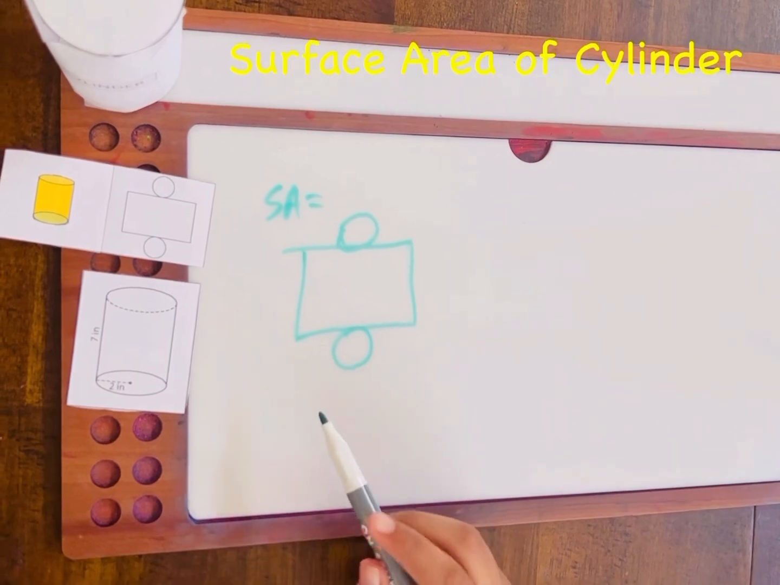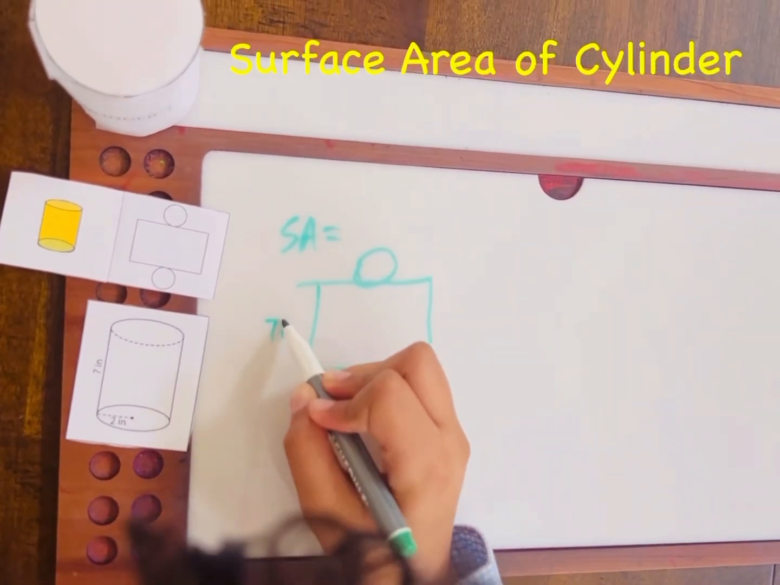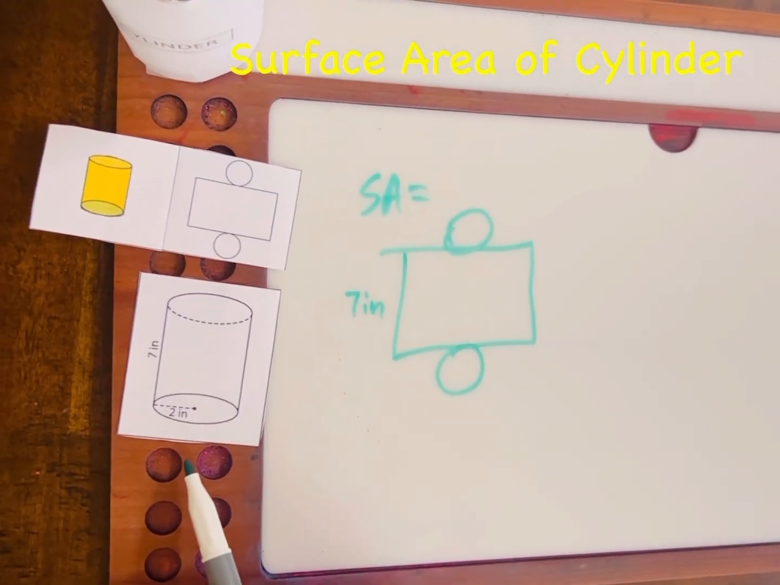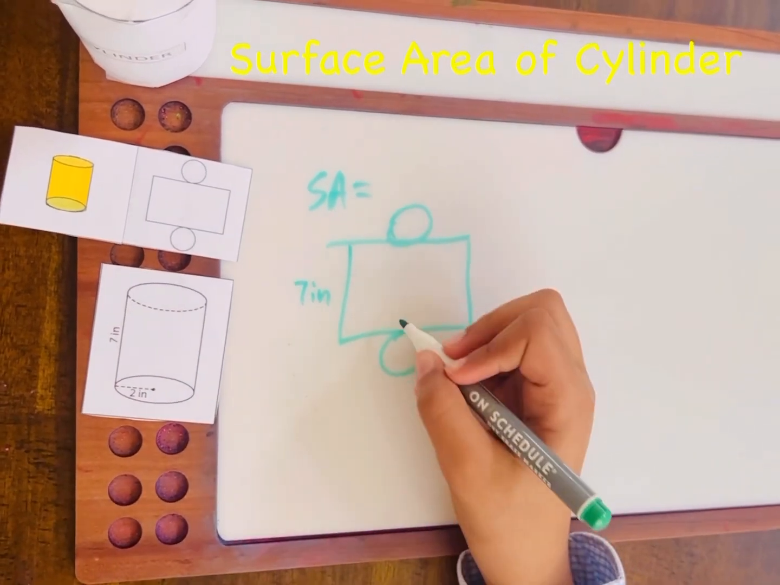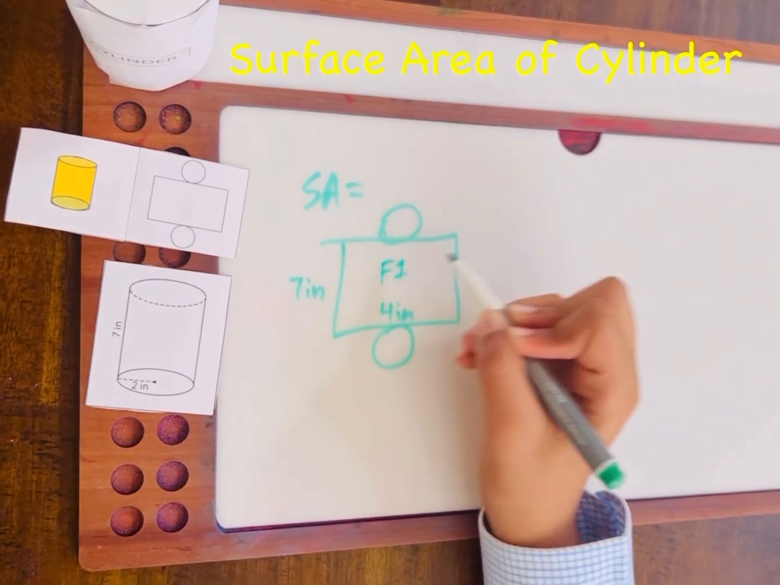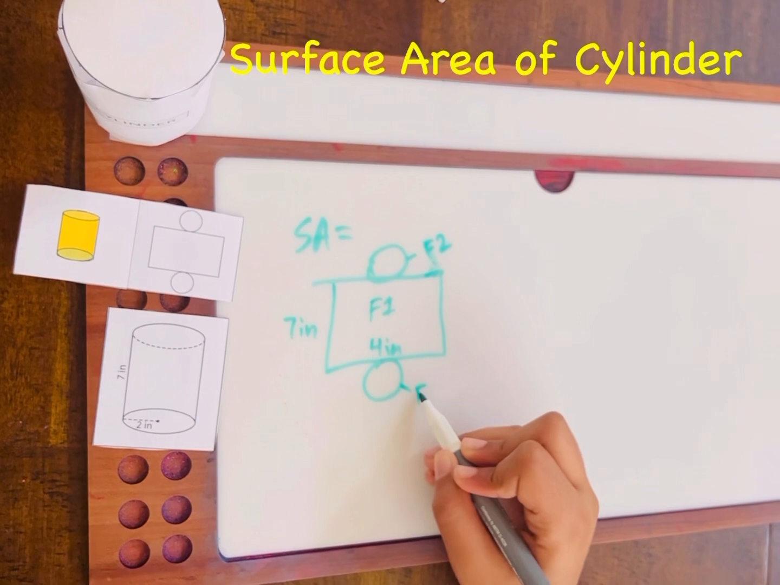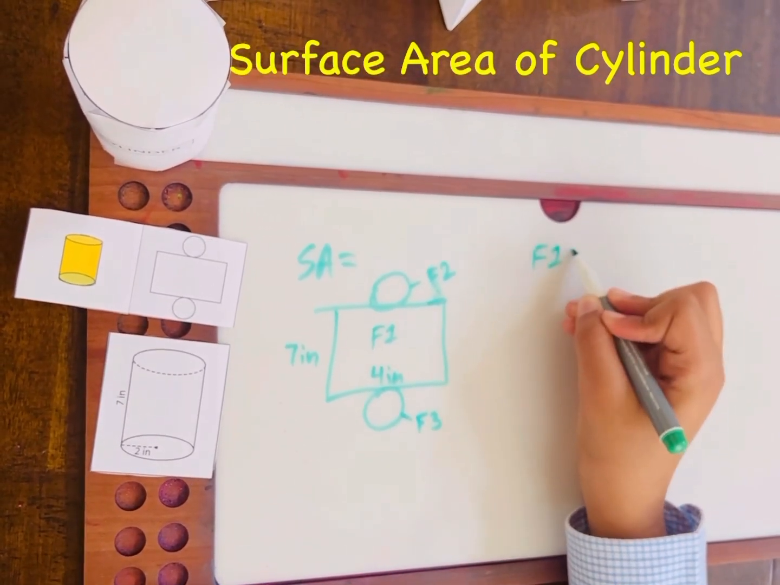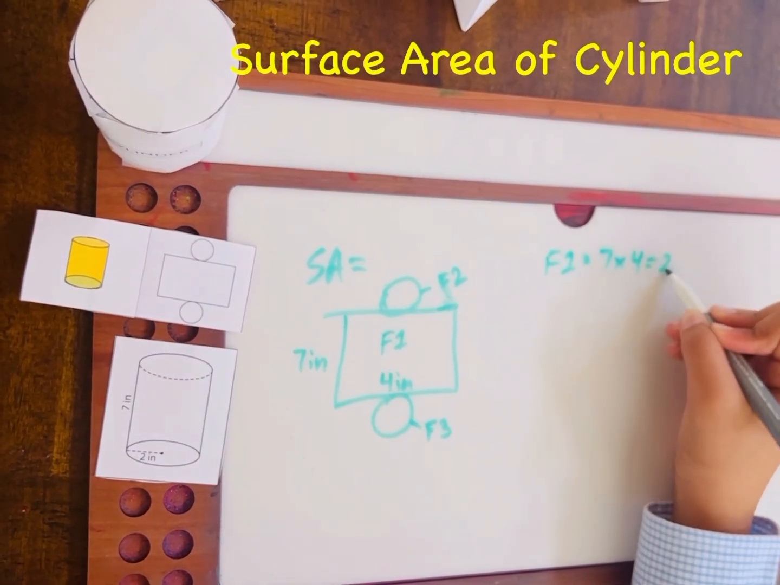So if you look at the rectangle, you can see by the picture, its width is 7 inches. I gave a pretty good hint by saying the radius is 2 inches. So you must know the diameter is 4 inches. Therefore, the length has to be 4 inches. And then this would be face number 1. This would be face 2. And this would be face 3. Face 1 is equal to 7 times 4, which is equal to 28.